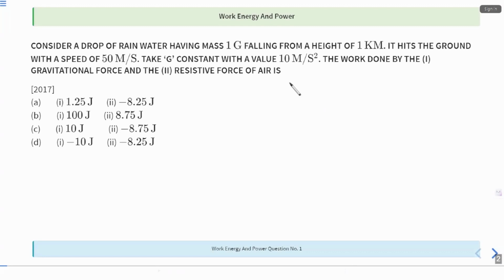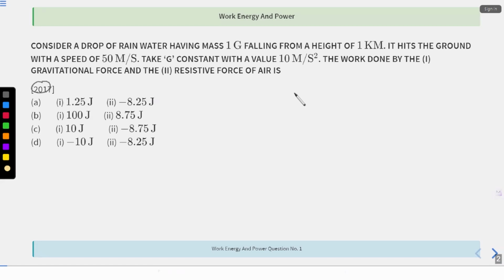Now consider a drop of rainwater having mass 1 gram falling from a height of 1 kilometer. What is this question saying? This question came in 2017 JEE Mains. Consider a drop of rainwater having a mass of 1 gram, falling from a height of 1 kilometer. It hits the ground with a speed of 50 meter per second. Take g as gravitational constant.